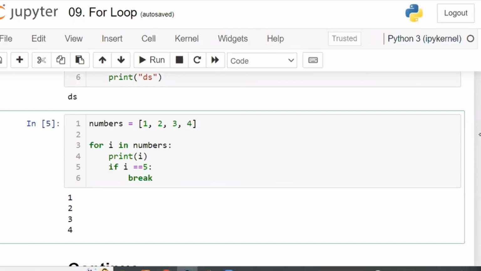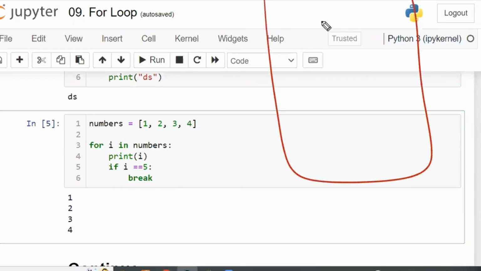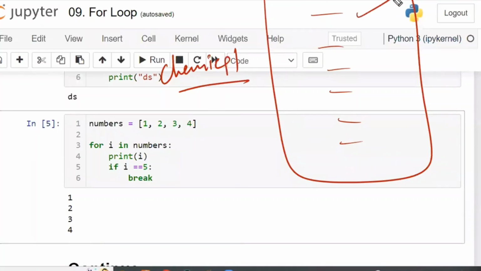Now, let us take that you are purchasing some items. Let us assume that you have gone to a chemical shop. In Hyderabad, multiple chemical shops are there, right? You have selected this particular product, second product, third product. After selecting all these products, you have selected one more product called RDX.